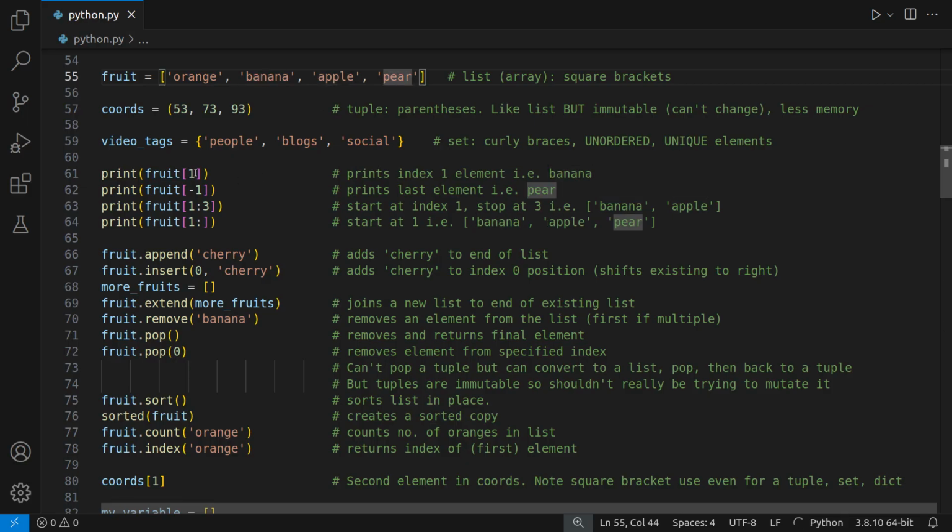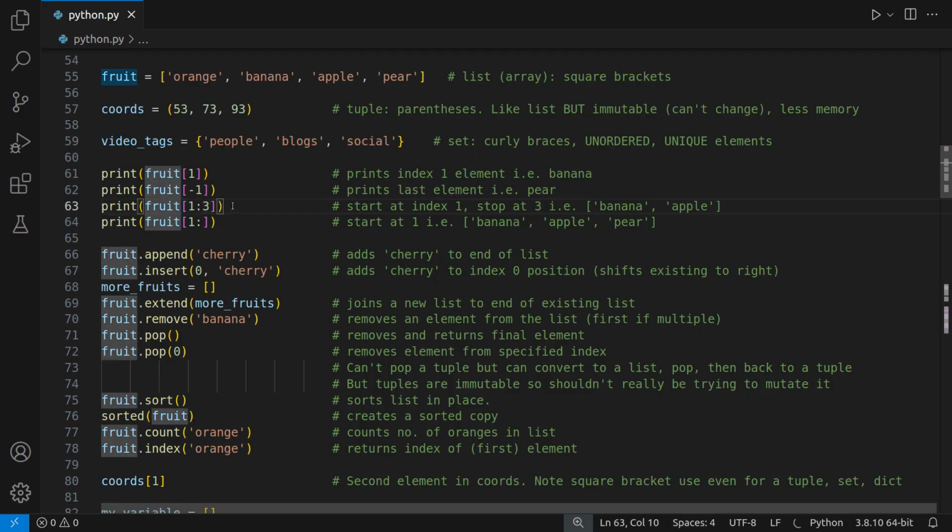So if you want to print something from position index 1, which is here, then this would return you banana. Now in Python and some other languages, index -1 also denotes the final position, and it goes -1, -2, -3, -4. So if you have a long list and you want the final position, you would just say -1, and this would return you pear.